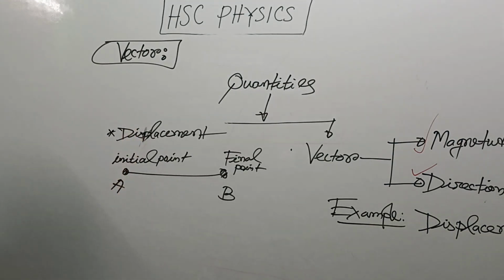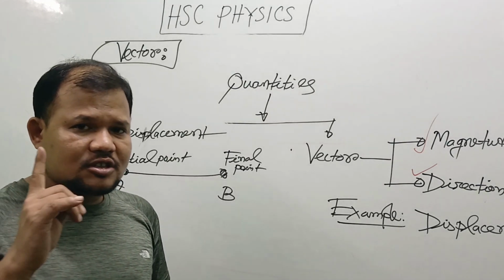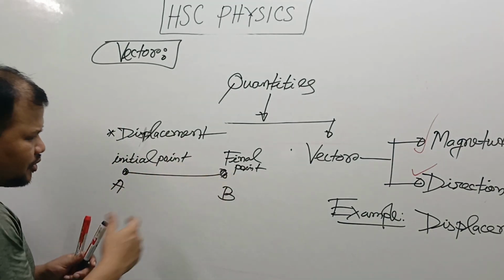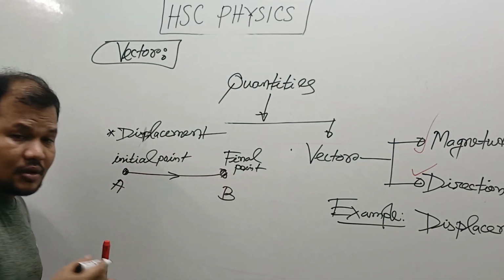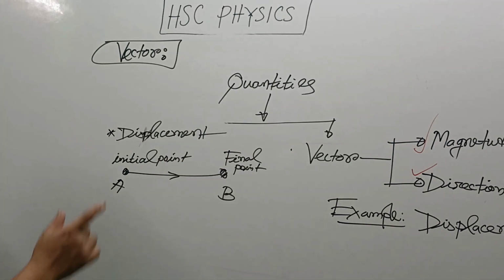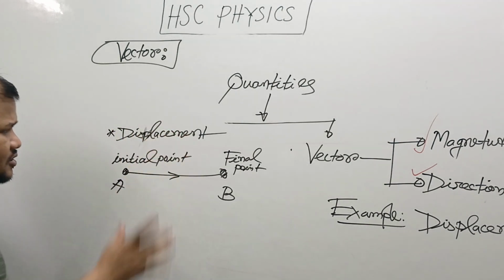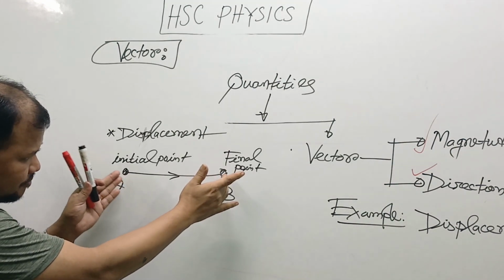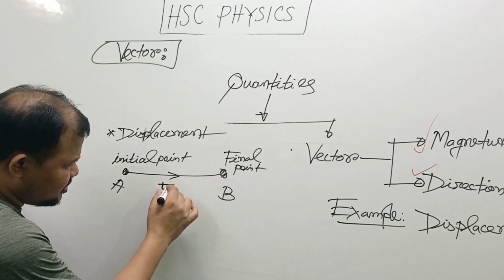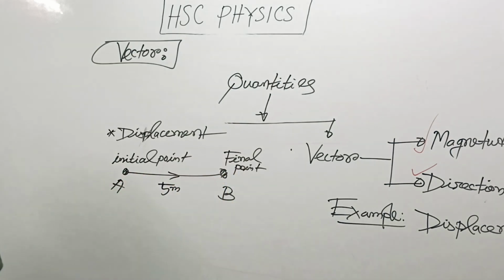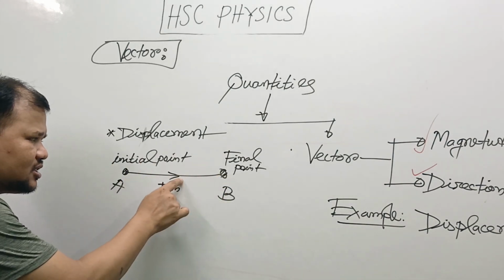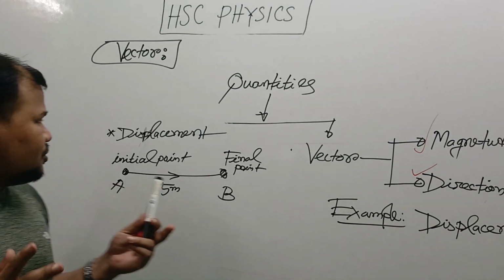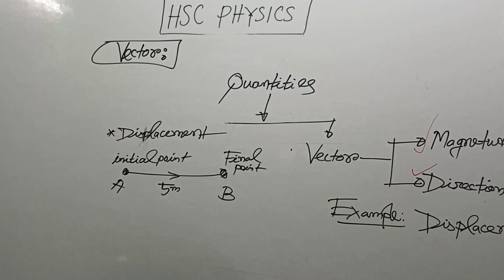Now, displacement is the minimum distance between the initial point and the final point. So for representing displacement, we need two things. The distance is the magnitude. Suppose this is 5 meters. 5 meters is the magnitude, and from initial to final is the direction. So if you represent displacement, you must confirm two things.